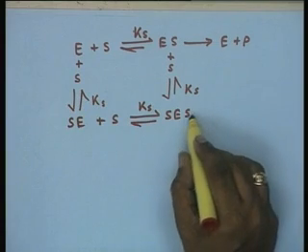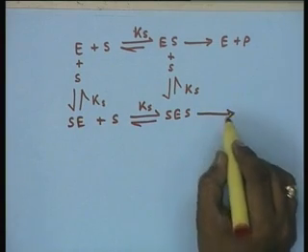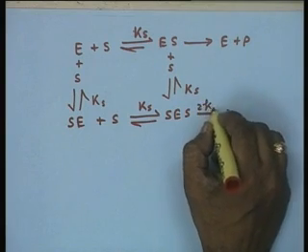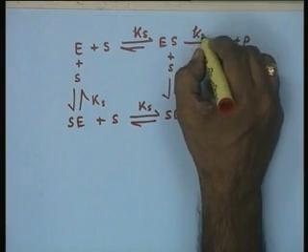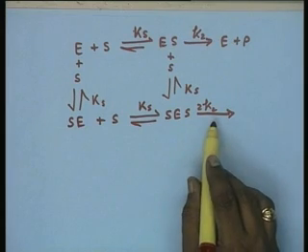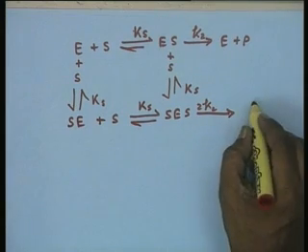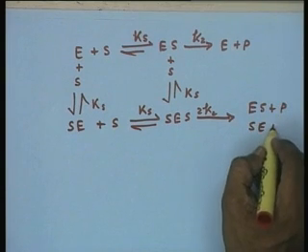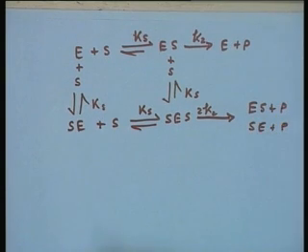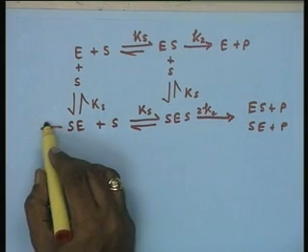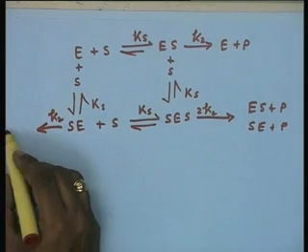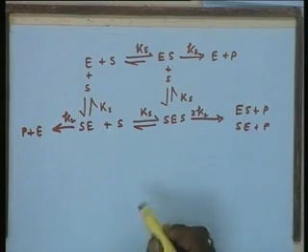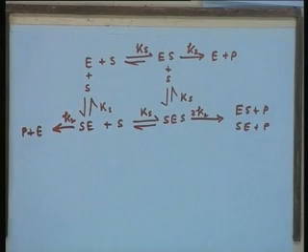The only difference is that when SES gives you a product, the rate of product formation will be 2 K2. This is K2, this is 2 K2, and it will lead to ES plus P and SE plus P essentially. And similarly here also you can have a product formation to P plus E. So, you can have product formation from either direction and they are independent.